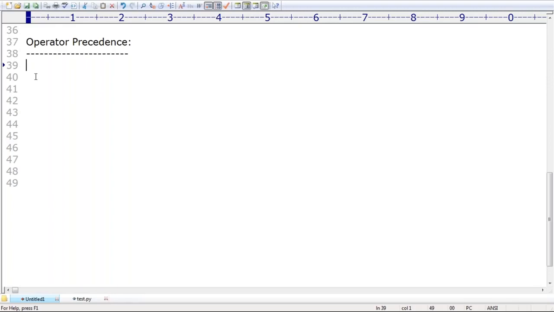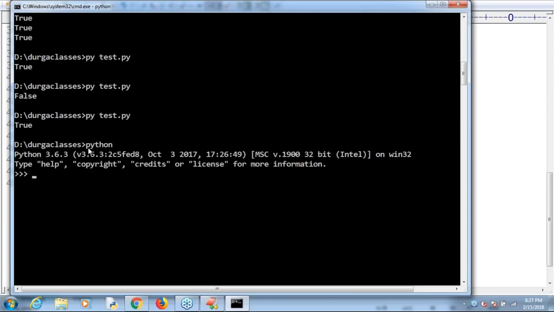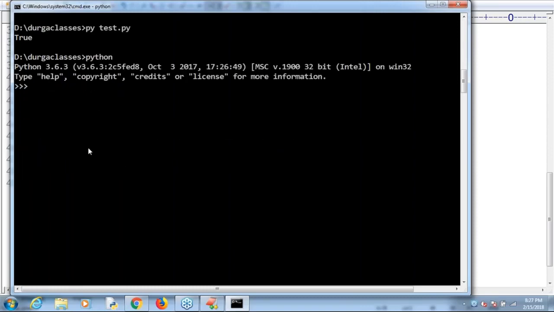Now, how do things work by default? Just take a very special case, and observe carefully. Suppose I'm taking 10 plus 2 into 3. What is the answer? 10 plus 2 into 3. The answer is 16. Perfectly, it's going to work.